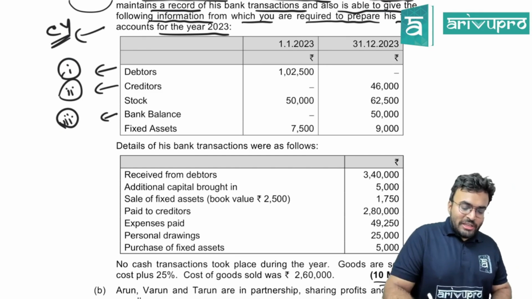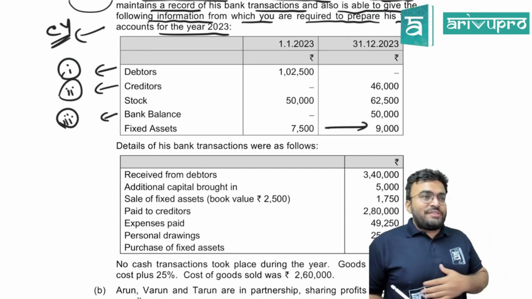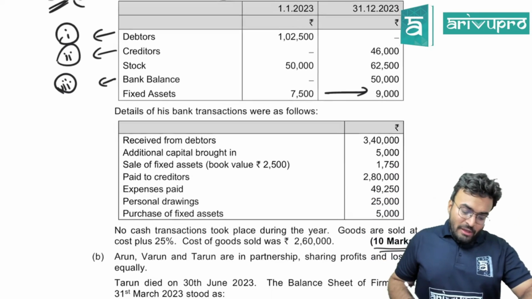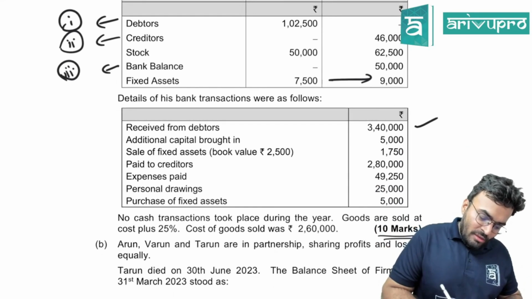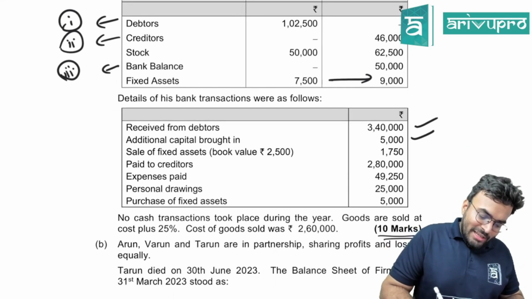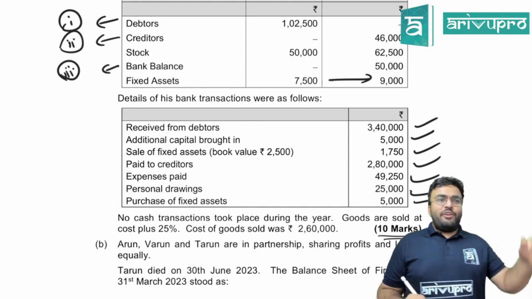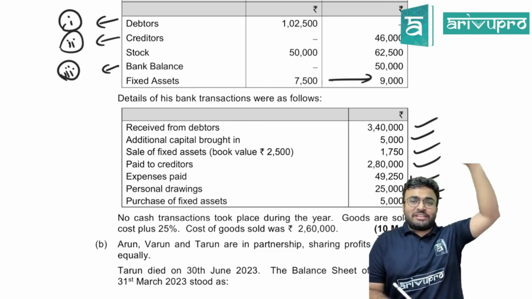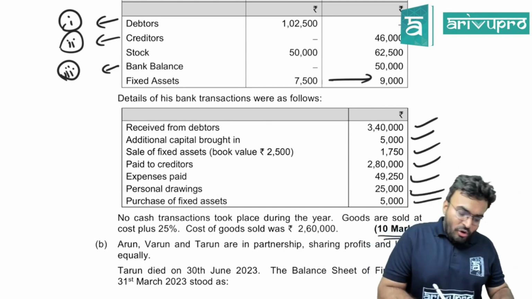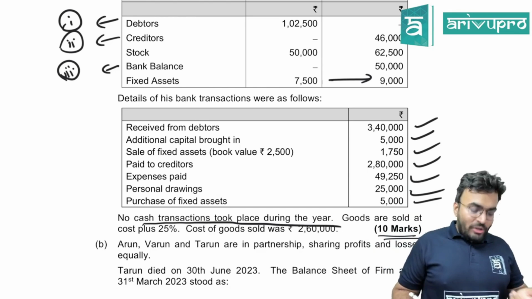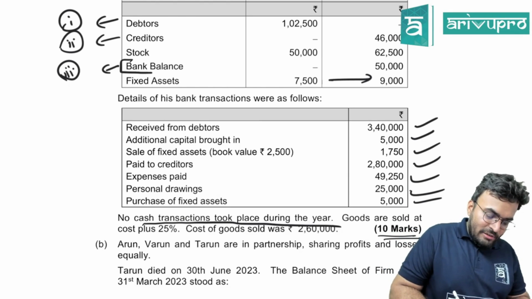Fixed assets, observe this also. The values have changed. So there can be one purchase, there can be depreciation calculation. Received from debtors. Additional capital brought in. Sale of fixed assets. Paid to creditors. Expenses paid. Personal drawings. Purchase of fixed assets. Sale of fixed assets, purchase of fixed assets. Obviously depreciation is also there. No cash transactions took place during the year. That means no cash account. That's why only bank balance is there over here.